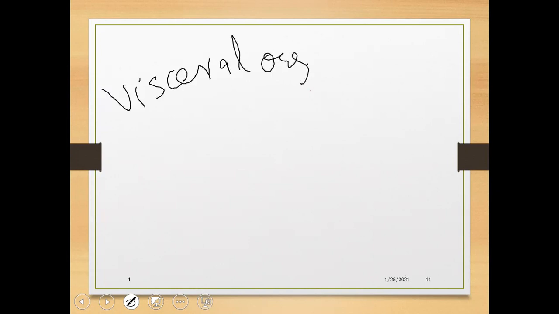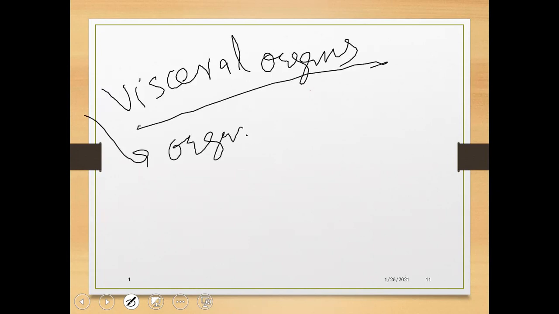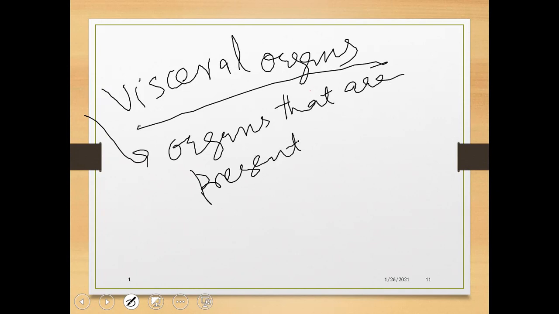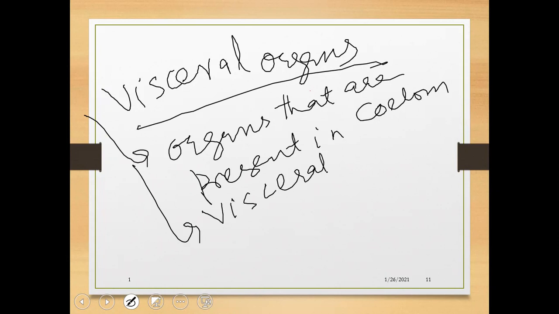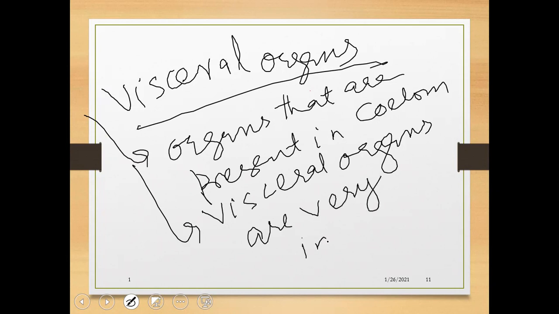Visceral organs means organs that are present in the coelom. These visceral organs are very important and sophisticated.